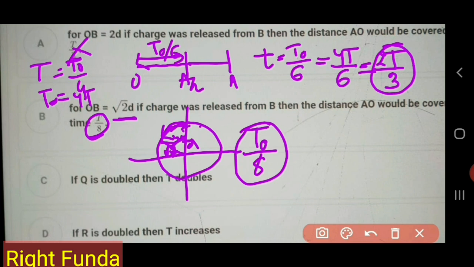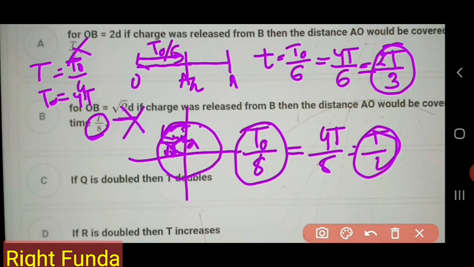Okay, but this is not T by 8. T naught by 8 is there, but we know that T naught is equal to 4T. So 4T by 8 is equal to T by 2 time it will take, because T naught is the total time period of oscillations. But T is the time taken from A to O when it is released from the O position. So this option is also wrong.